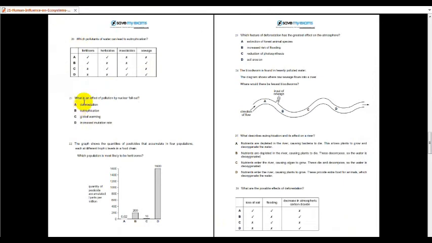Okay, number 21, effect of pollution by nuclear fallout: increased mutation rate. Number 22, most likely to be herbivore, quantity of pesticides. So meaning that the pesticide should be the herbivore. Okay, it's the pest that feeds on the plant. So it is D.